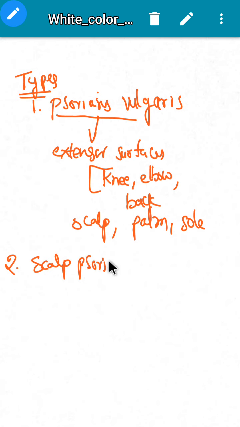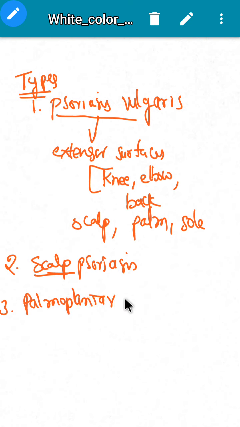Scalp psoriasis, here only the scalp will be involved. In psoriasis vulgaris, the knee, elbow, back, scalp, palm and soles are involved, whereas in scalp psoriasis only the scalp will be involved. And the third one is palmoplantar psoriasis. Here palms and soles will be involved.